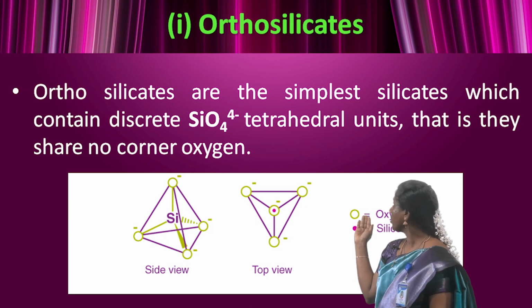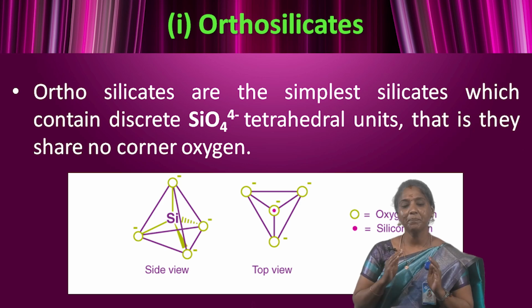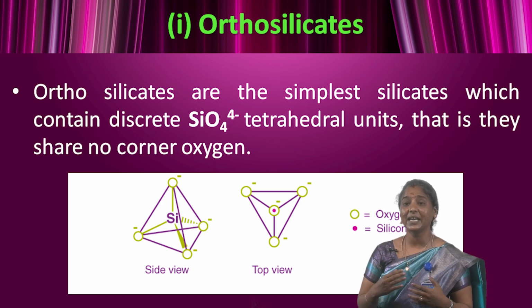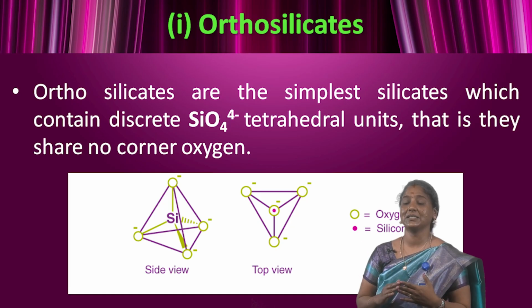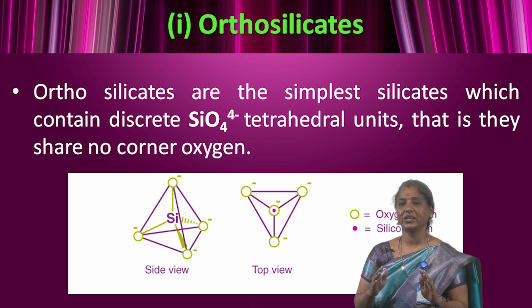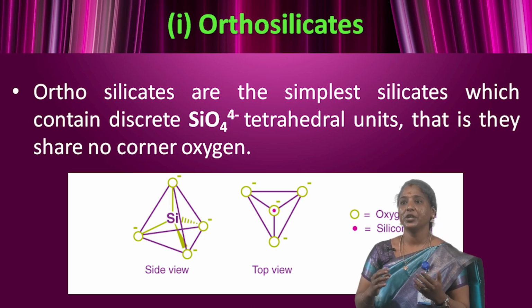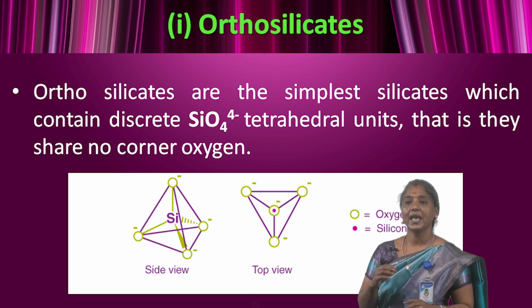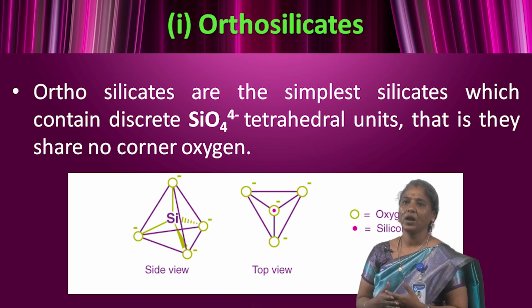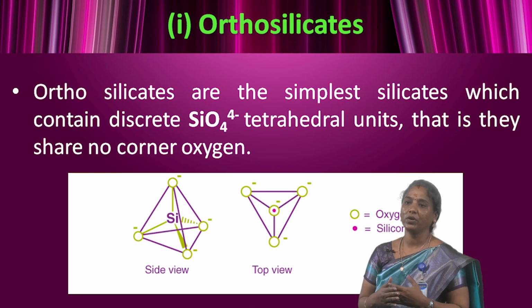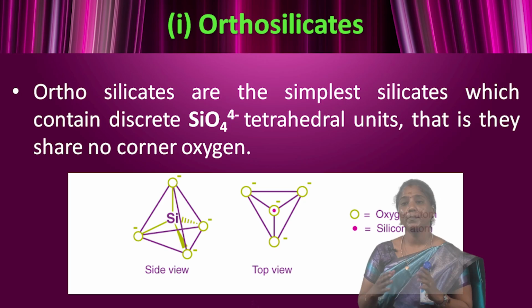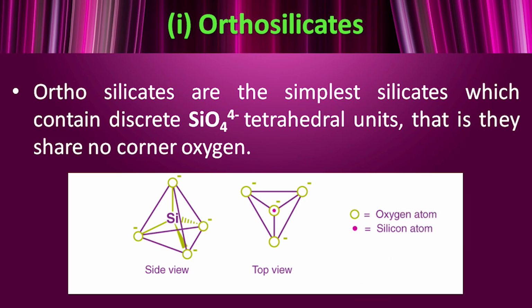Okay, first one, orthosilicate. The orthosilicates are the simplest silicates, which contain discrete SiO4 4- tetrahedral units, that is, they share no corner oxygen. These are also known as meso or island silicates. Examples of orthosilicates are willemite, Zn2SiO4, and forsterite, Mg2SiO4, and phenacite, etc. The basic structural unit of the orthosilicate is shown below.